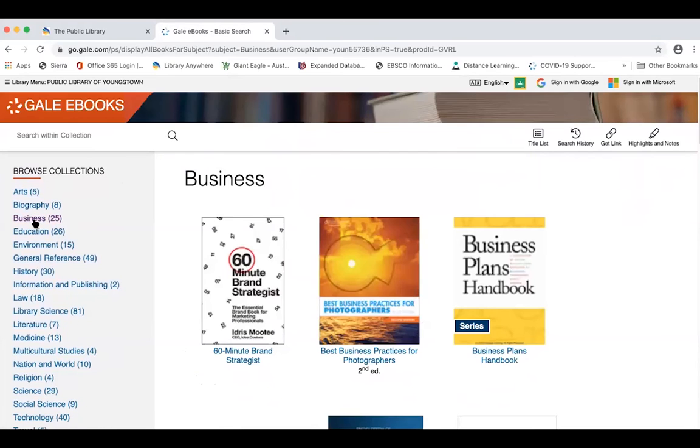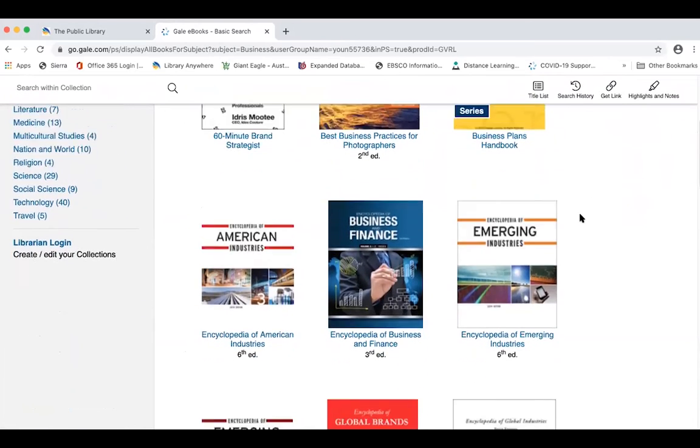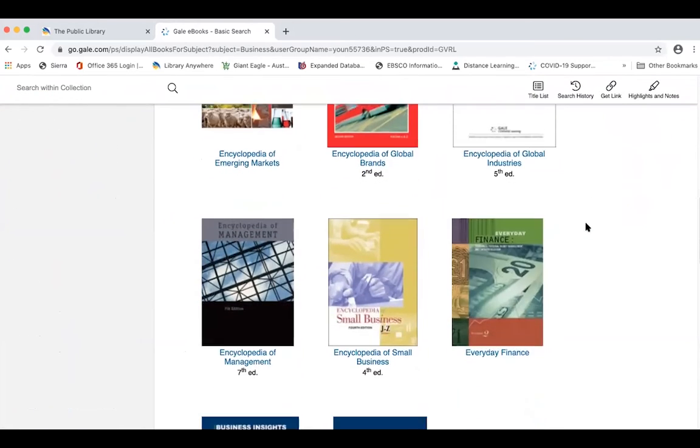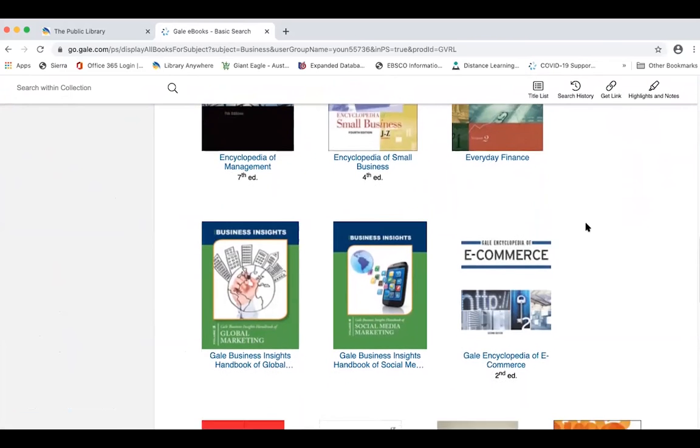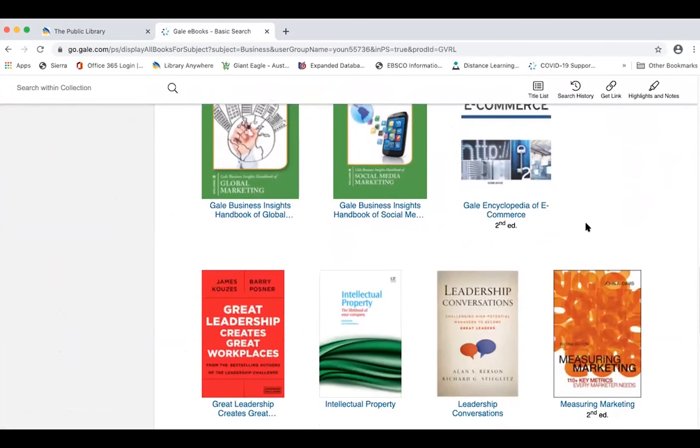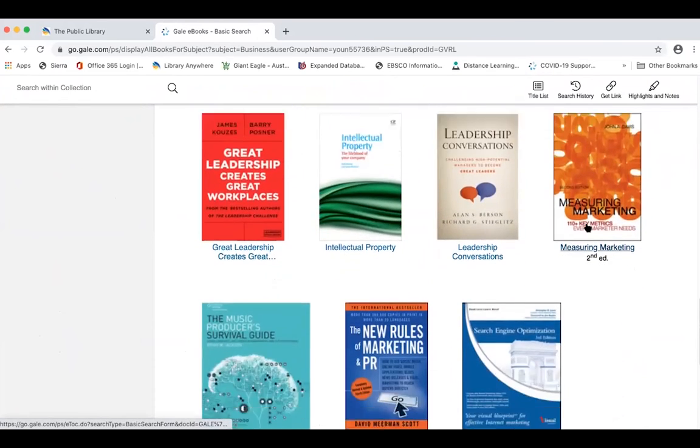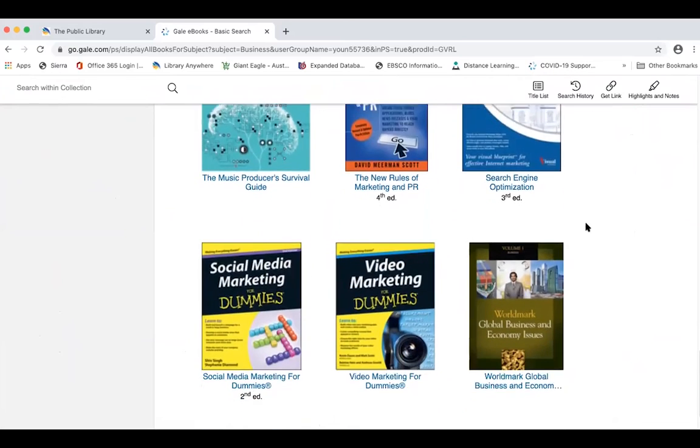For many job seekers, you may decide that you're tired of working for someone else and decide that you want to become an entrepreneur and be your own boss and run your own business. And in the business part of Gale eBooks, we have quite a few resources that will help entrepreneurs be successful on starting and running a business. And it's a growing resource that keeps adding in more and more titles.